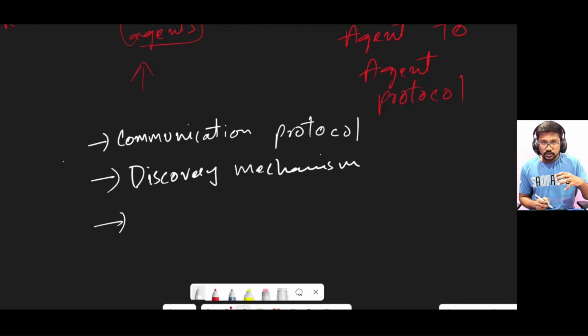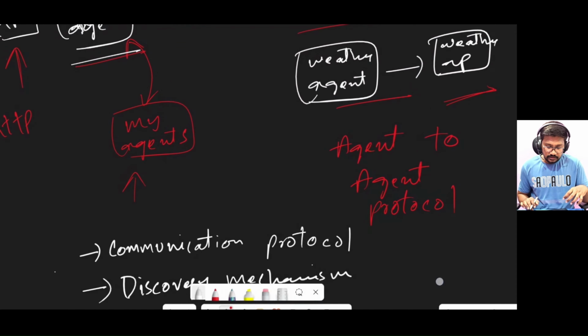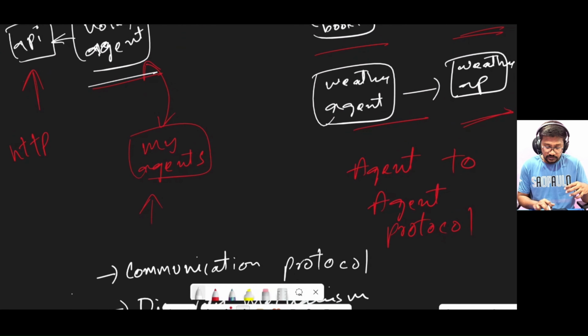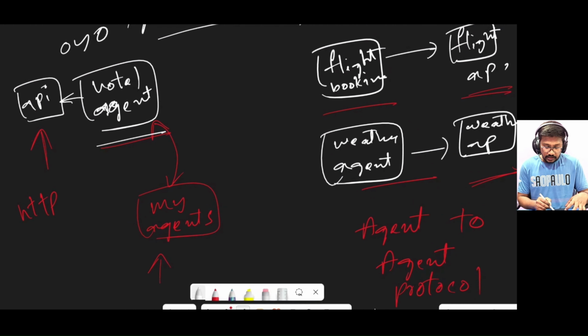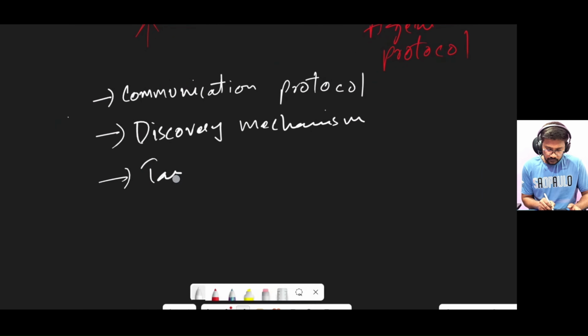Next, these two agents will decide on a task. Every agent should perform one task, right? So they should decide on a task, and my agent should track it, and the other agent, like the hotel management agent, should provide the task status: whether the booking is in progress, whether it is stuck, or whether it is executing in the background. So basically we need a task so that they can interact with each other, and we need task management also. So what we need is a task and task management.